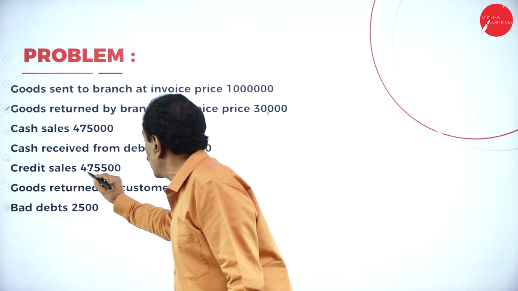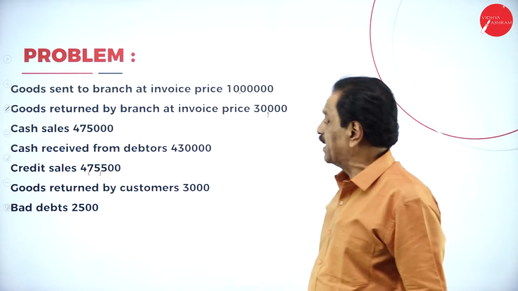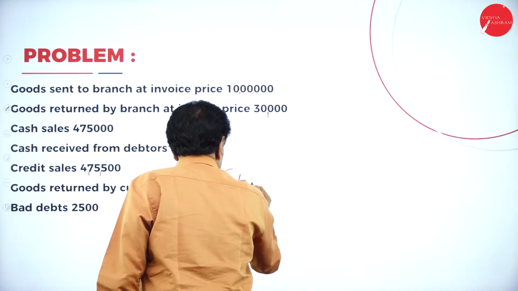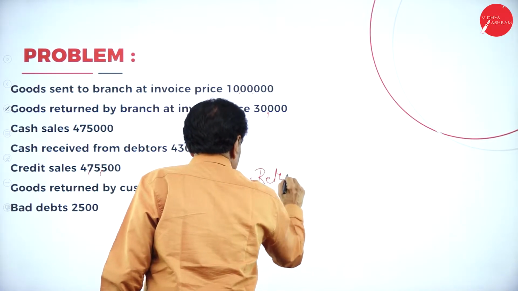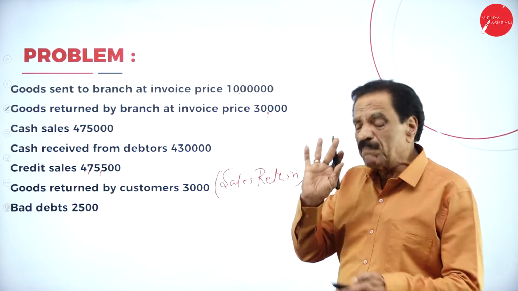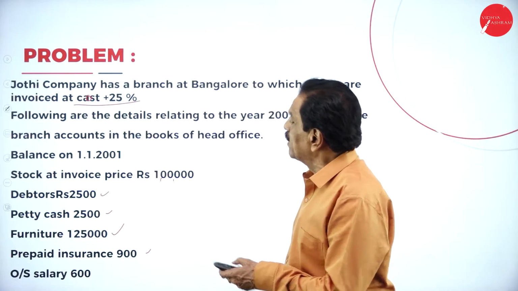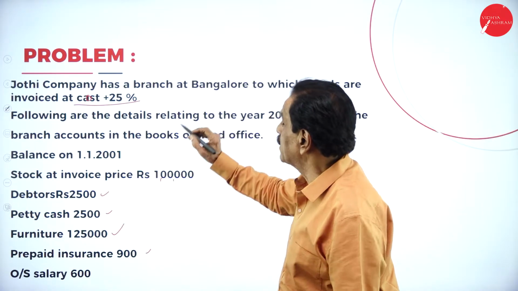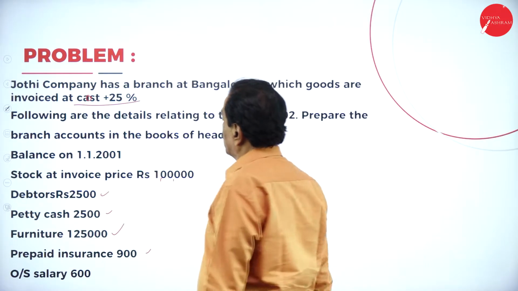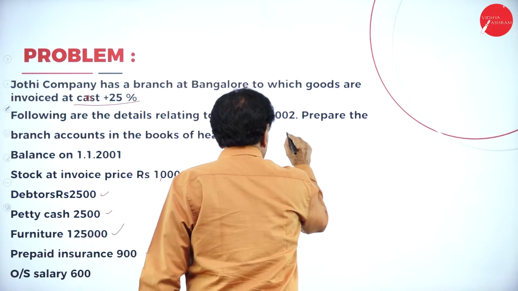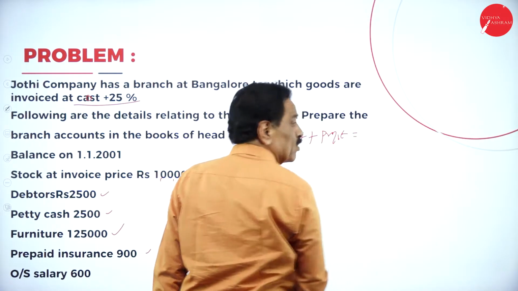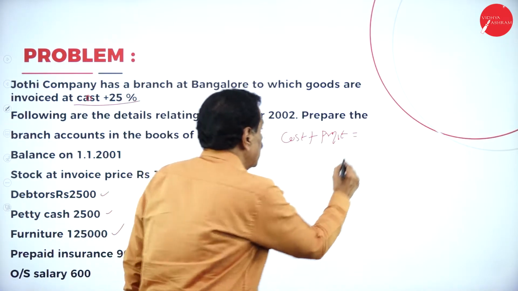Credit sale 4,75,500. Goods returned by customers is nothing but sales return. Bad debt means irrecoverable money. The major point to bear in mind here is that Jyoti company has a branch at Bangalore to which goods are invoiced at cost plus 25%. That means cost plus profit is equal to invoice price.